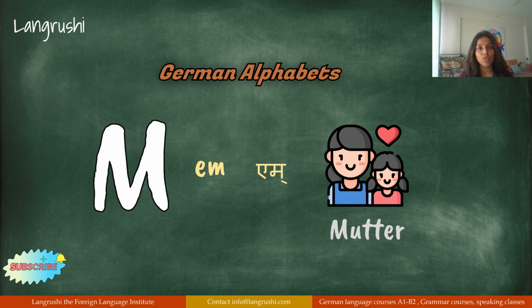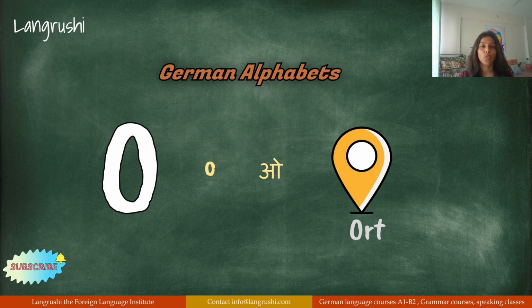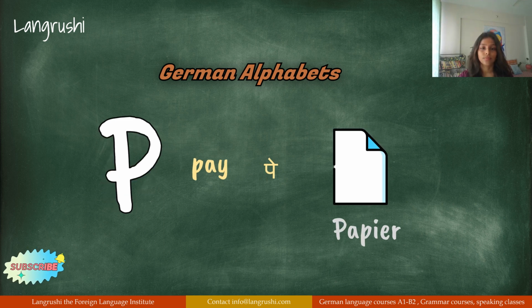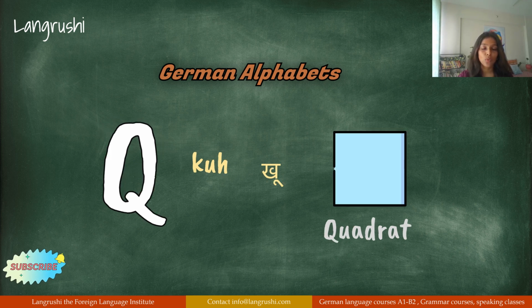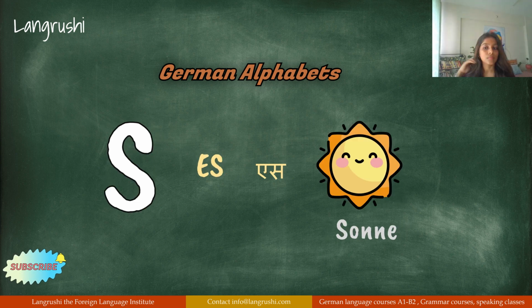M, Mutter. N, Neun. O, Ort. P, Papier. Q, Quadrat. R, Rot. S, Sonne. Now the sound of S depends on where it has come in a word.